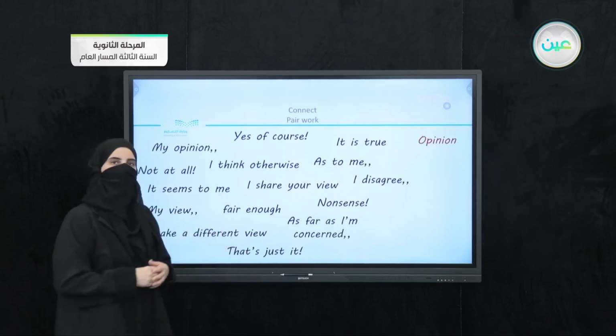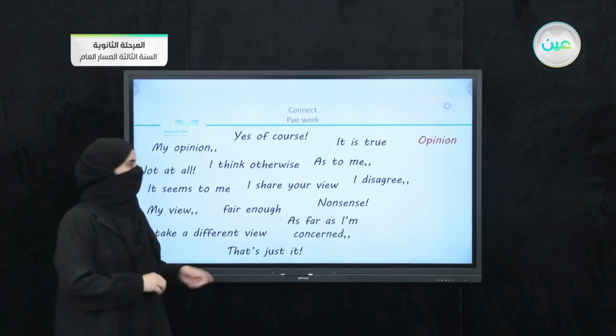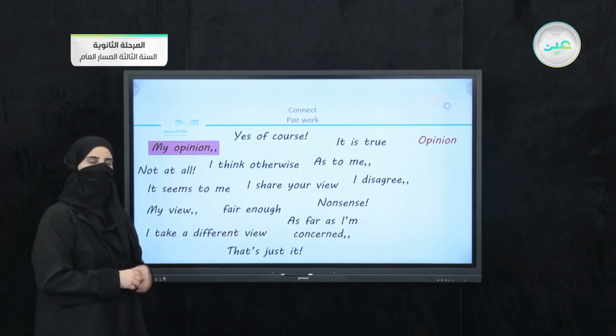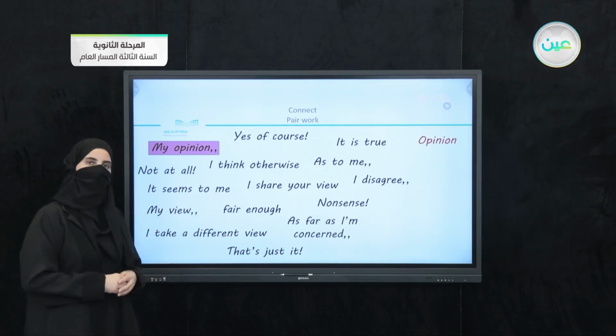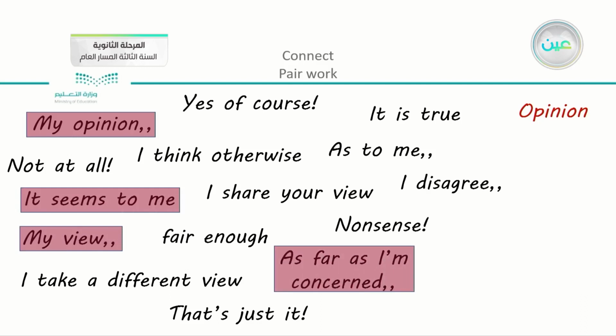For example, we have here opinion. What are the phrases that are used for opinion? You can see, for example, that we have here my opinion. Just scan quickly and choose with me. We have it seems to me. What else do we have? My view. As far as I'm concerned. As to me.